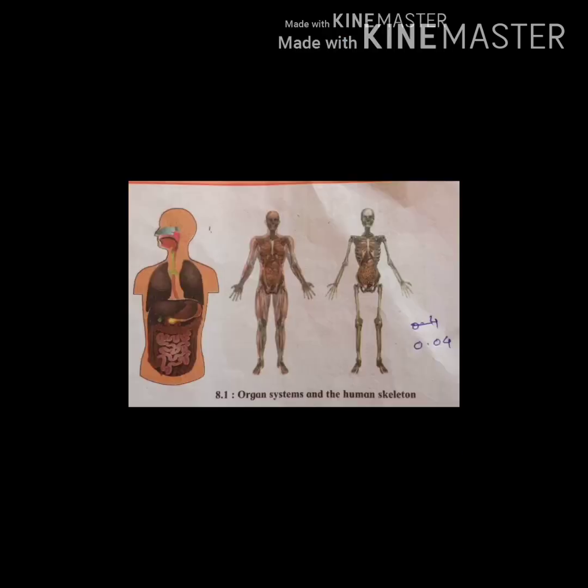In 5th standard, we have learned the organ systems in our body, that is heart, lungs, intestines and brain. So students, today we are going to learn lesson number 8, the skeleton system and skin. Firstly, we see, can you recall? See the diagram number 8.1, organ systems and the human skeleton. Which organ systems do you see in the figure alongside?